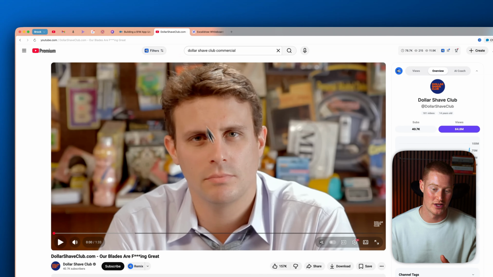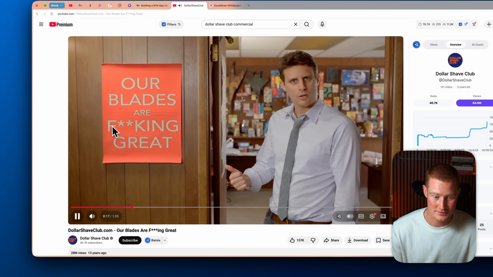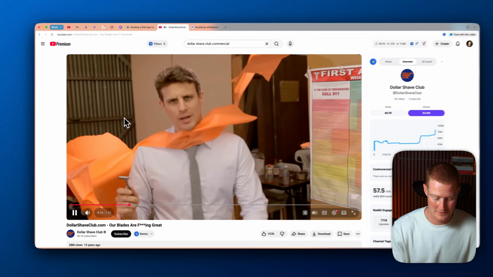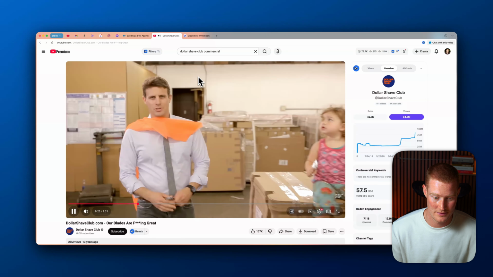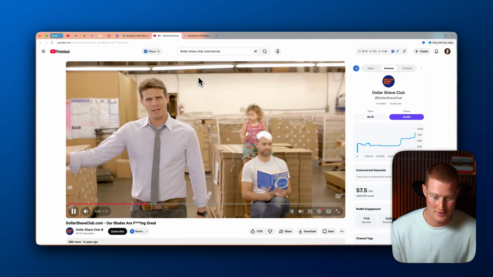Blades are great. Each razor has stainless steel blades, an aloe vera lubricating strip, and a pivot head. It's so gentle a toddler can use it. And do you like spending 20...